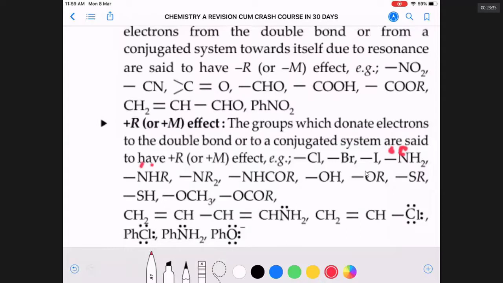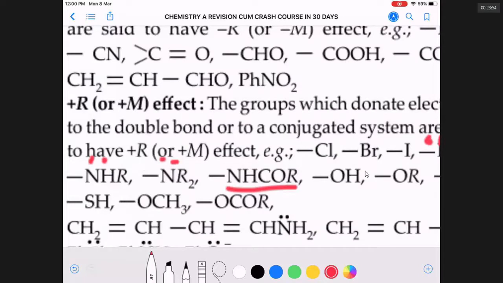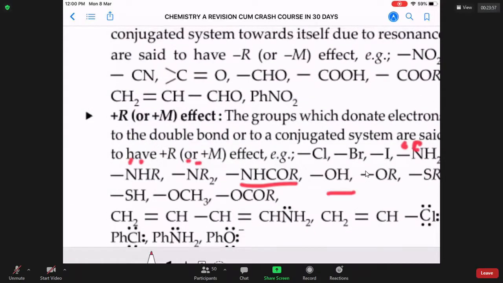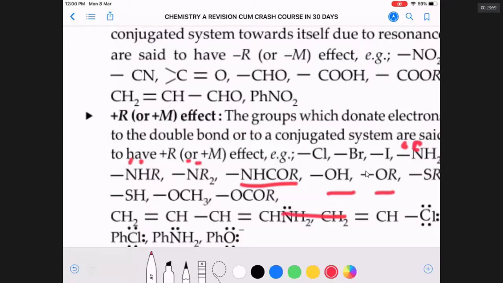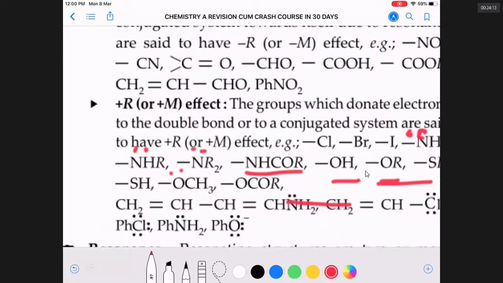NHR has an electron pair on nitrogen. NR2 has an electron pair on nitrogen. NH2 is called amine group. NRH group is called secondary amine group. NR2 is called tertiary amine group. NHCO is called amide group. OH is a hydroxy group. OR is alkoxy group. All these groups where the bonded atom has a lone pair are essentially electron releasing.